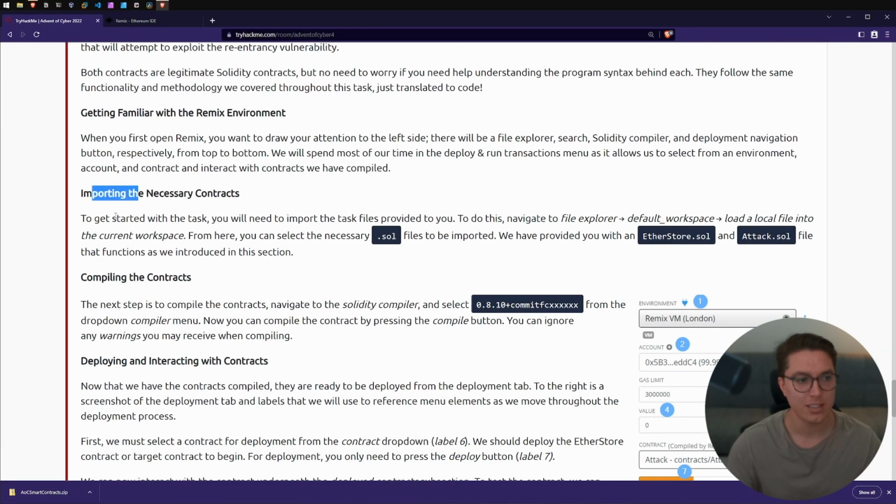So, importing the necessary contracts. To get started with the task, you'll need to import the task files provided to you. To do this, navigate to File Explorer, Default Workspace, load a local file into the current workspace.